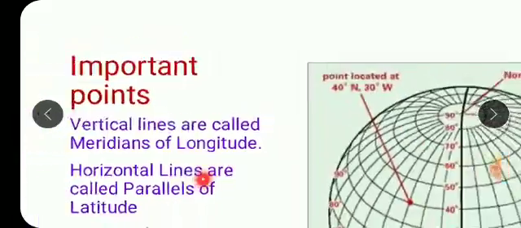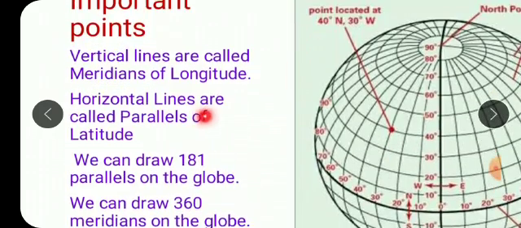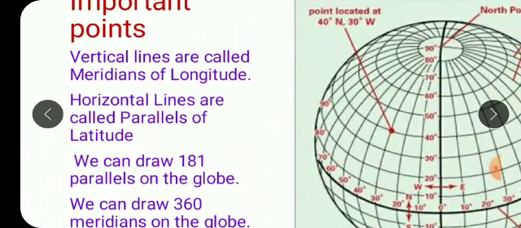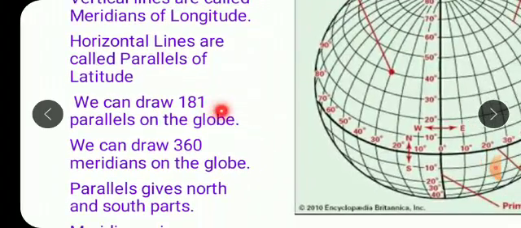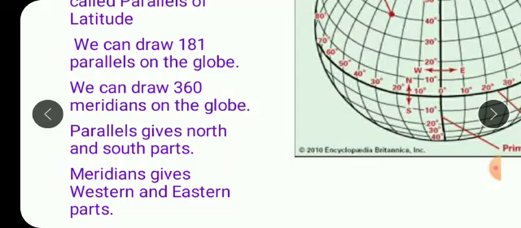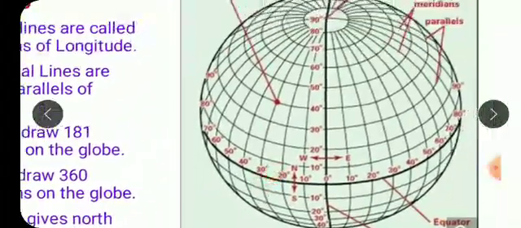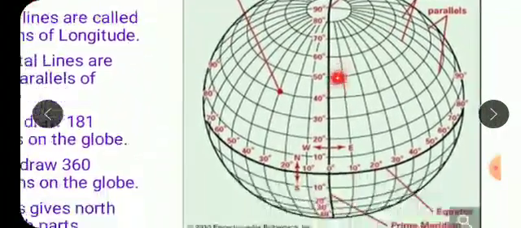So let's read it out, which important points we have written here. Vertical lines are called meridians of longitude. Horizontal lines are called parallels of latitude. We can draw 181 parallels on the globe. We can draw 360 meridians on the globe. Parallels give north and southern parts. Meridians give us western and eastern parts. And don't forget about the prime meridian and this equator.